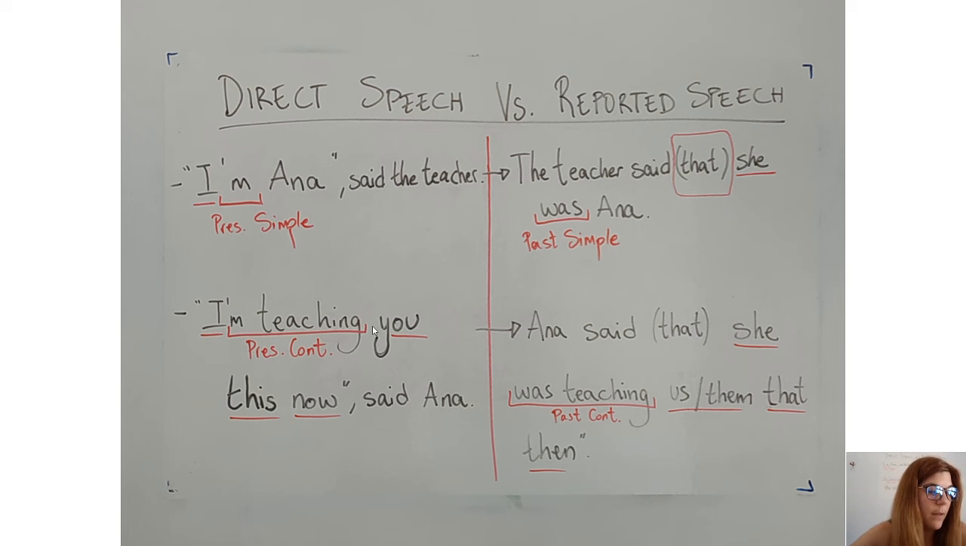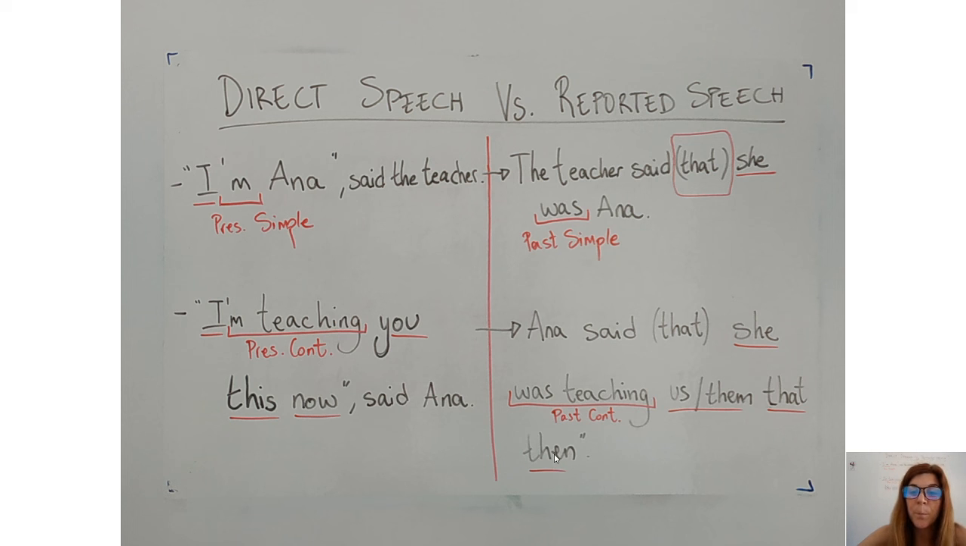Okay? Let me say it in Spanish. Estoy enseñándoos a vosotros esto ahora, dijo Ana. Ana dijo que ella estaba enseñándonos a nosotros, si yo estoy dentro de esos vosotros, o enseñándoles a ellos, eso entonces, en ese momento, ¿vale? Yo os estoy enseñando esto ahora, Ana dijo que ella estaba enseñándoles o estaba enseñándonos eso entonces, ¿vale?